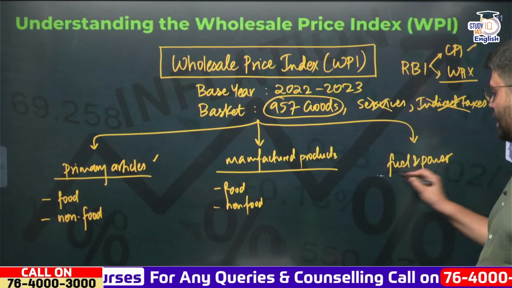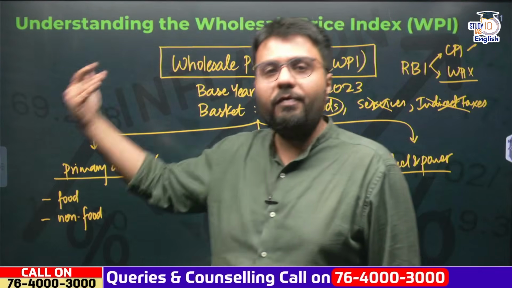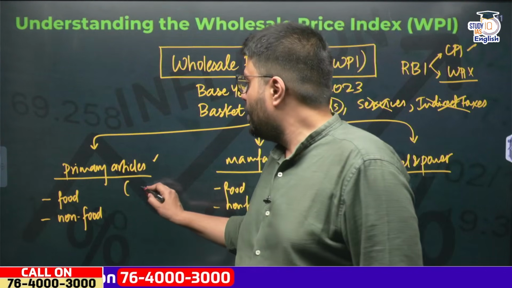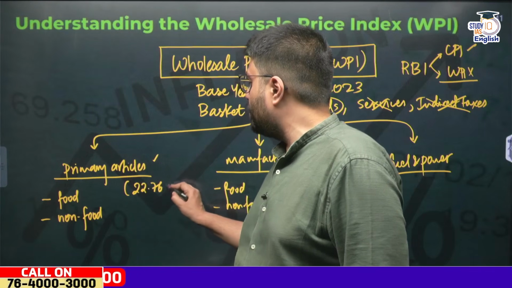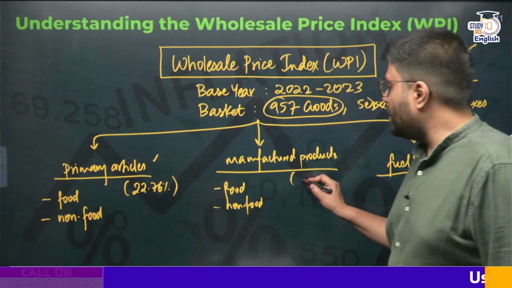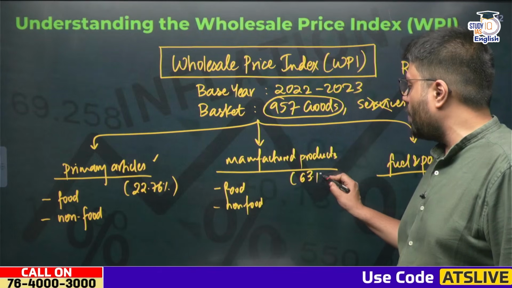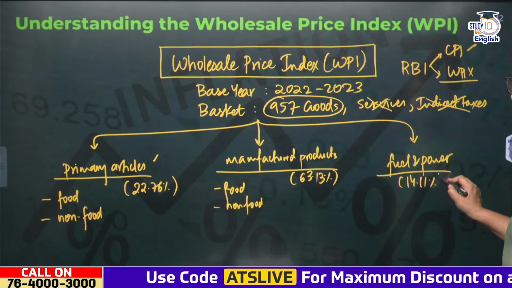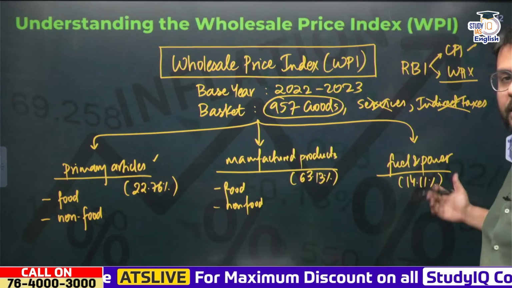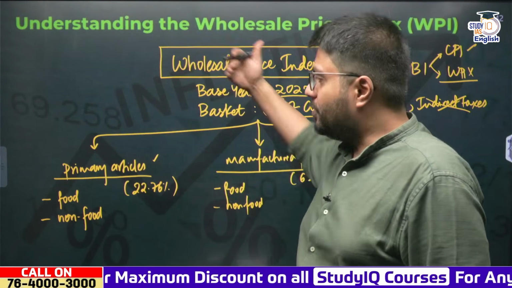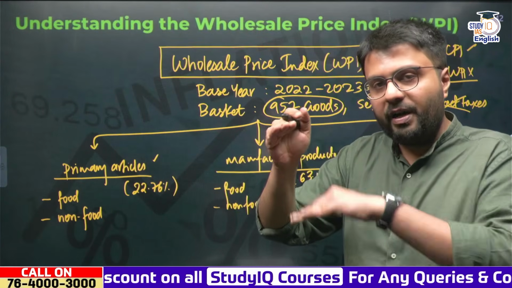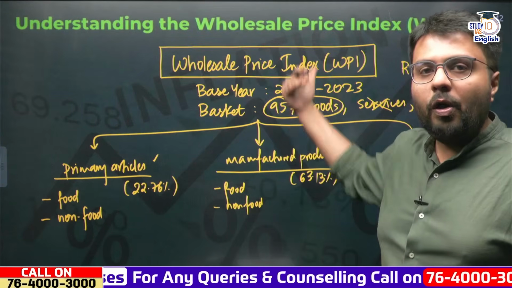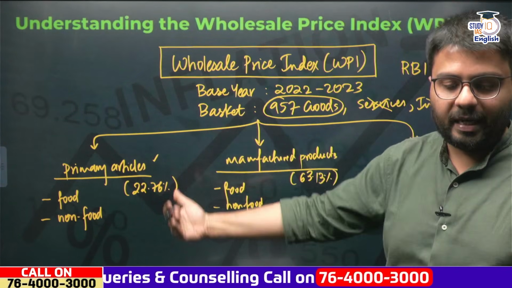Now, naturally, these three categories have different weights. For example, primary articles have a weightage of 22.76%, whereas manufactured products have a weightage of 63.13%, and fuel and power have a weightage of 14.11%. If you add the weightage of all these three, you'd get 100. Similarly, in primary articles also, different commodities have different weightage, but these are the three broad categories in which all the goods in WPI are categorized.